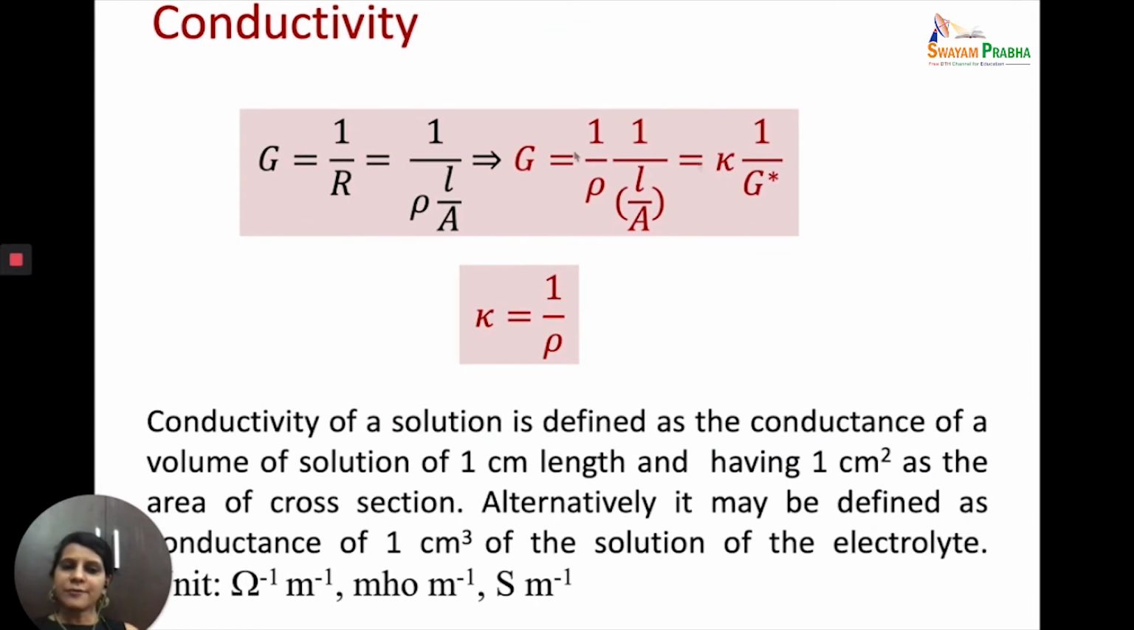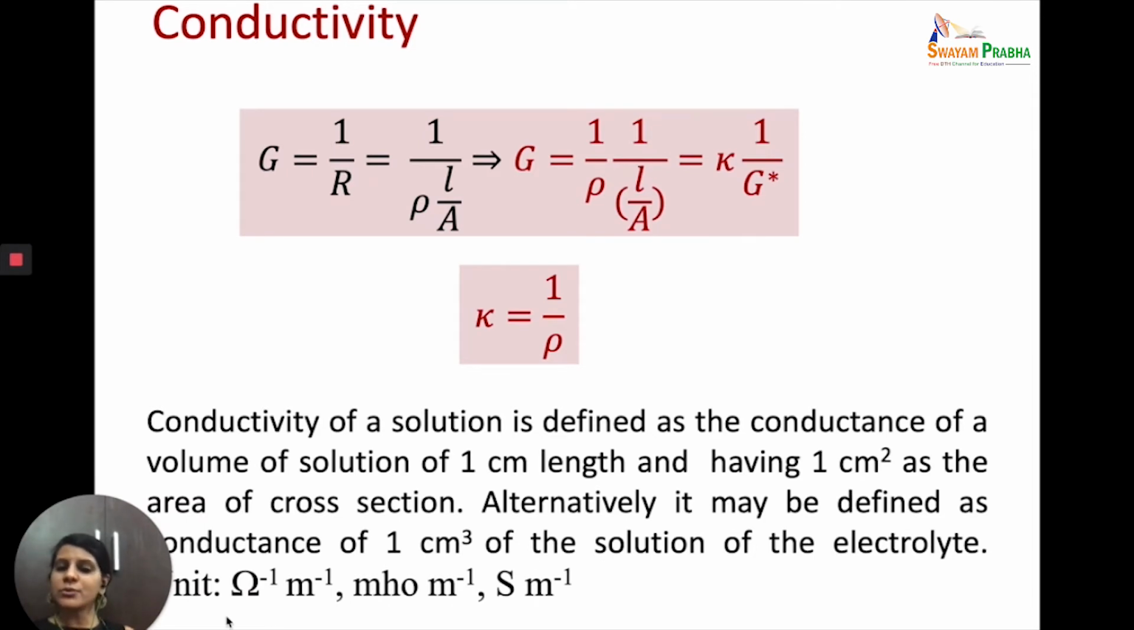Now, if G is equal to kappa upon G star and kappa is equal to 1 by rho, therefore this kappa or the conductivity is actually the reciprocal of resistivity, and can be defined as the conductance of a volume of solution of 1 centimeter length and 1 centimeter square area of cross section, or it can alternatively be defined as the conductance of 1 centimeter cube of the solution of the electrolyte.